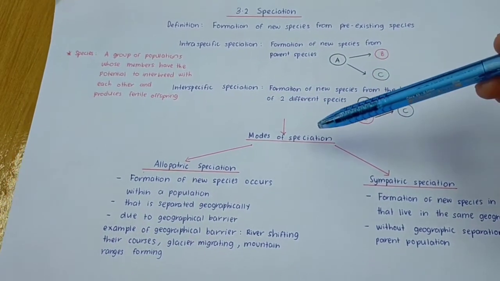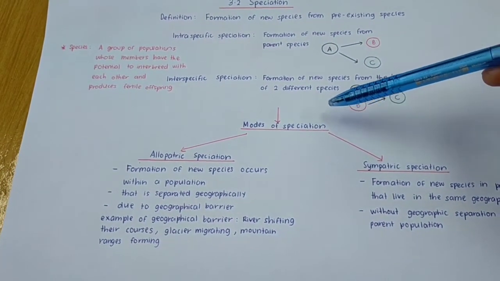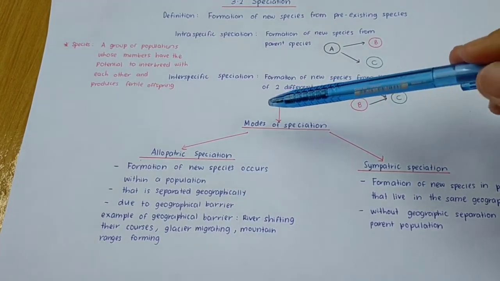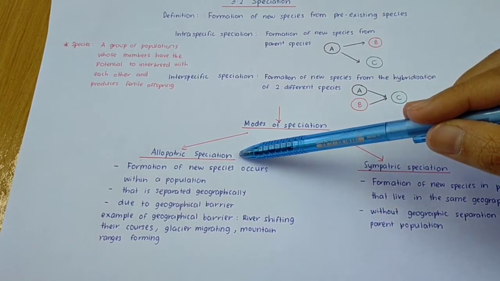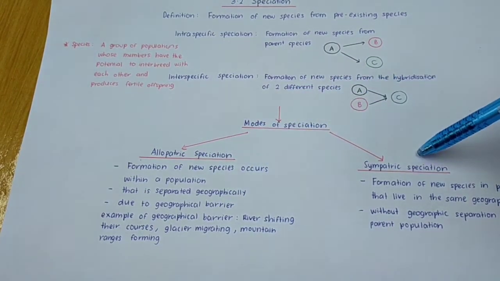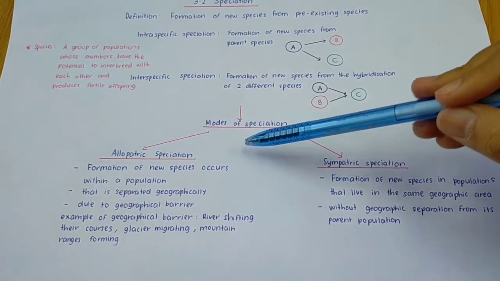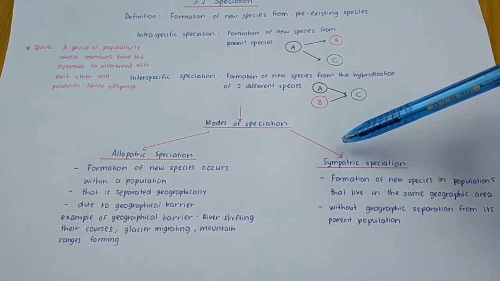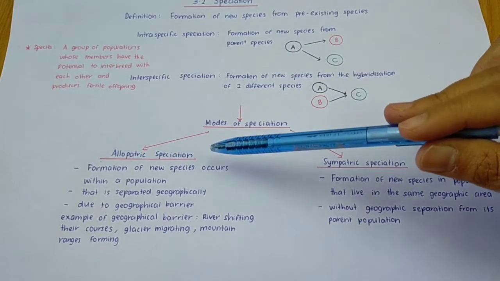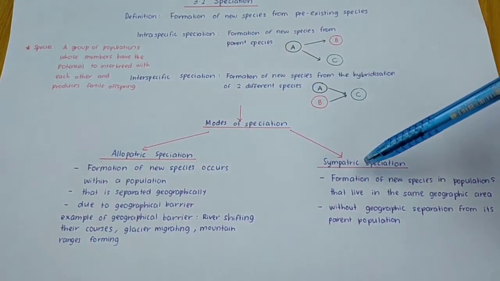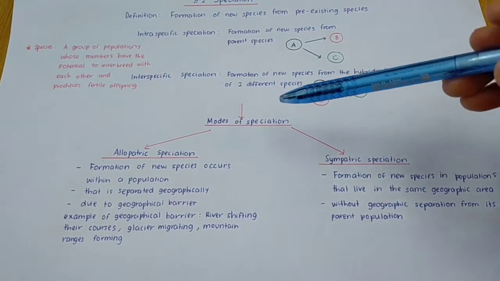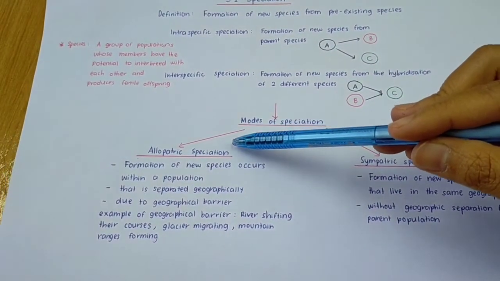Now we look at the modes of speciation. There are two modes of speciation. The first one we call allopatric speciation. The second is sympatric speciation. First of all, for the modes of speciation, you have to differentiate them. You have to know what allopatric and sympatric speciation are. So firstly, we look at allopatric speciation first.